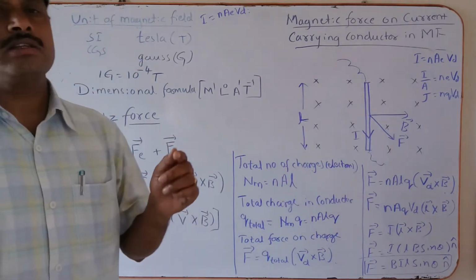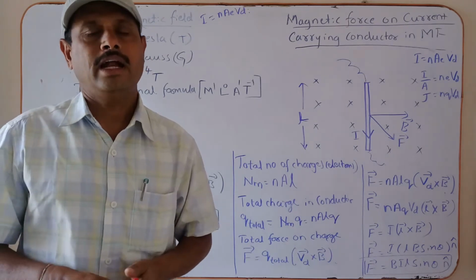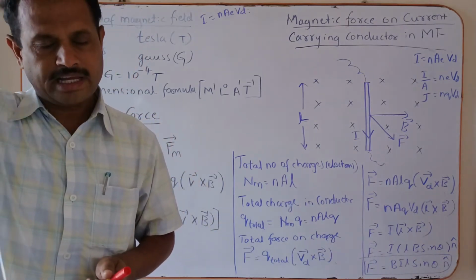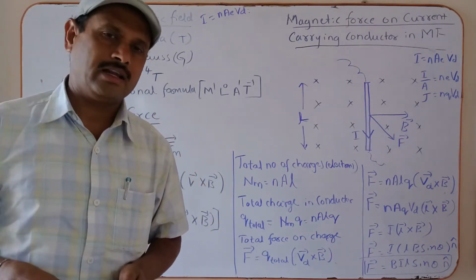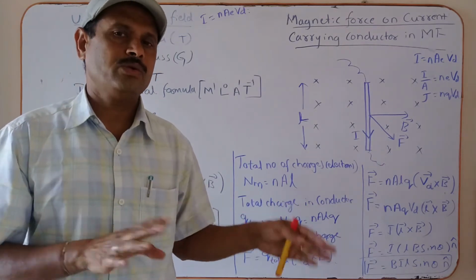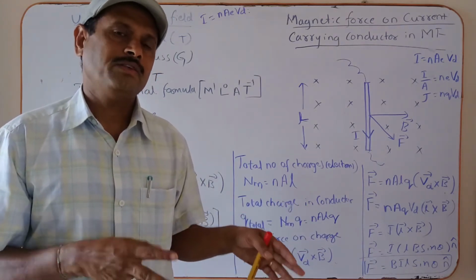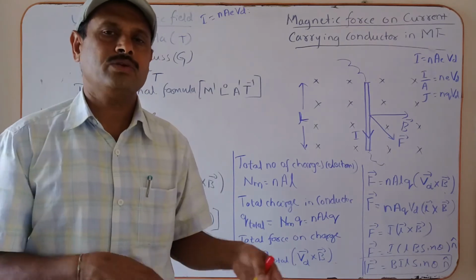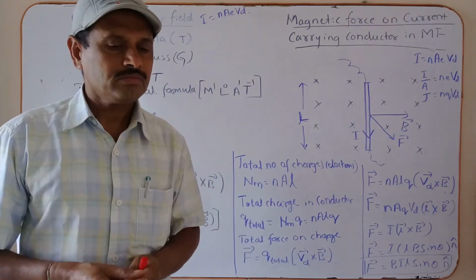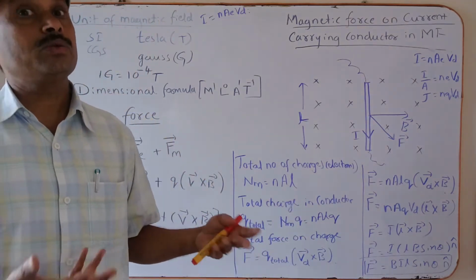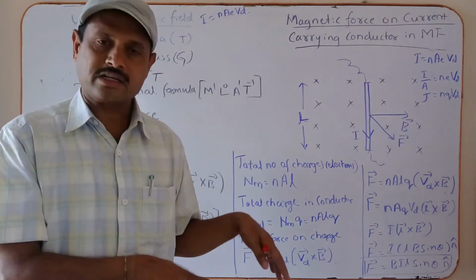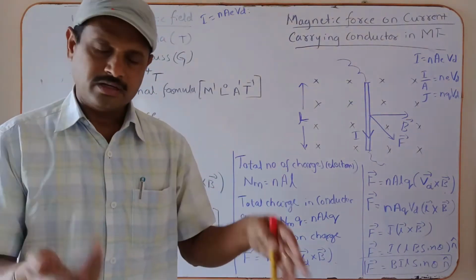If the rest charge is placed in the magnetic field, there is no force acting on the charge. Why? Because v equal to 0, rest charge. F is equal to q v sin theta, v equal to 0, F is equal to 0. If q is equal to 0, it means a neutral particle entering the electric field or magnetic field, the force is 0.